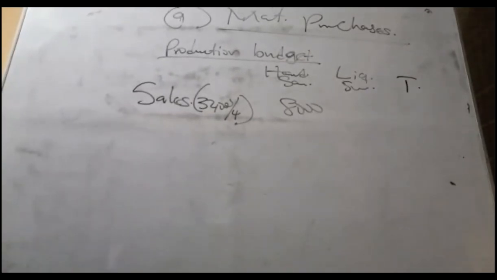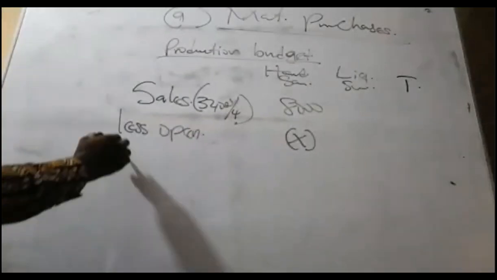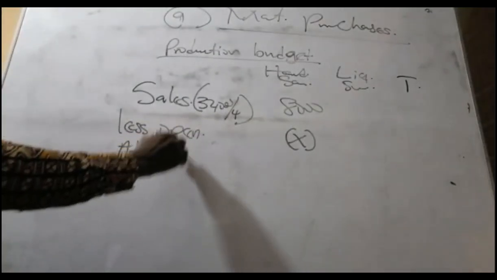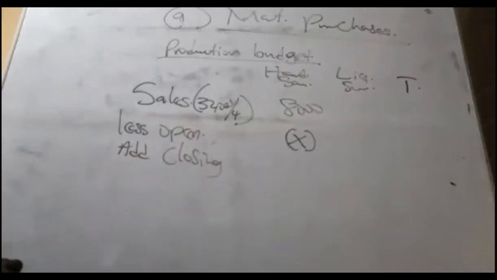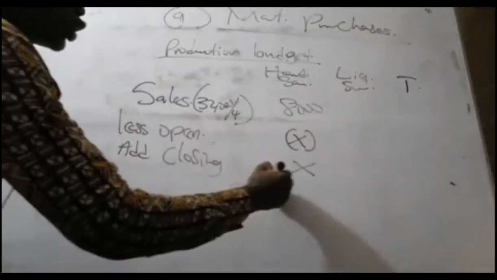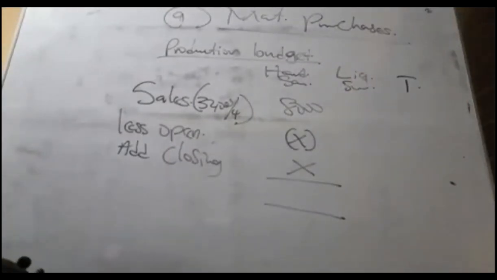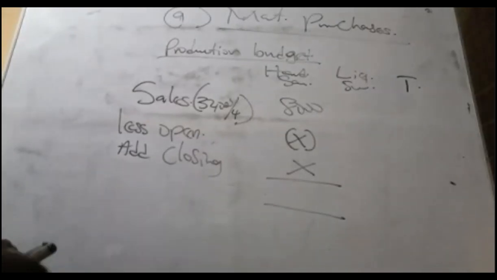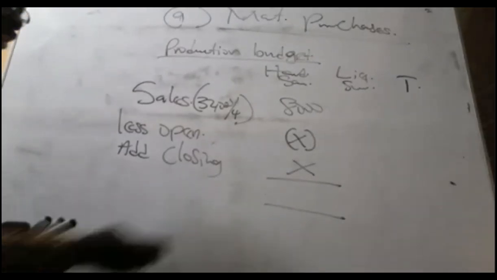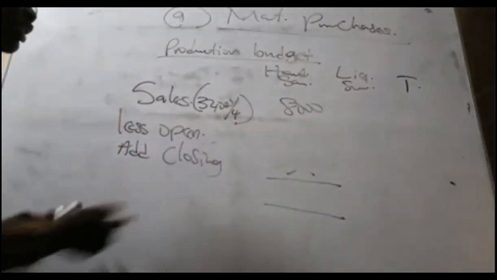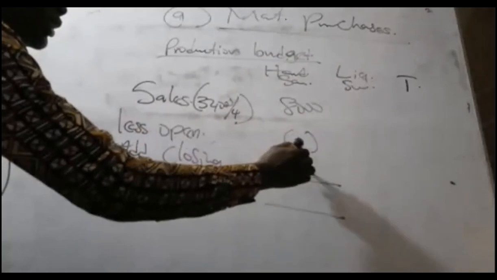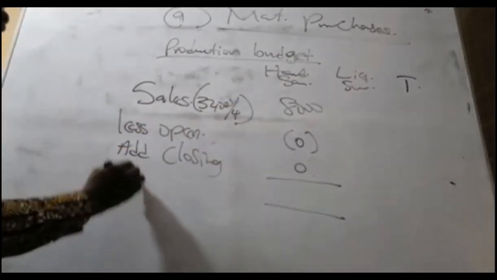Then what you do is this. It's less open inventory of sanitizers. You bring it. In this question we don't have, so it's 0. Then you add closing inventory of sanitizers. Why are you adding closing inventory? Because if you have to leave some for next year, you have to produce them. So in short, all these items are not in this question in the first place. So here is 0. Here is 0. So therefore, what is the production unit?